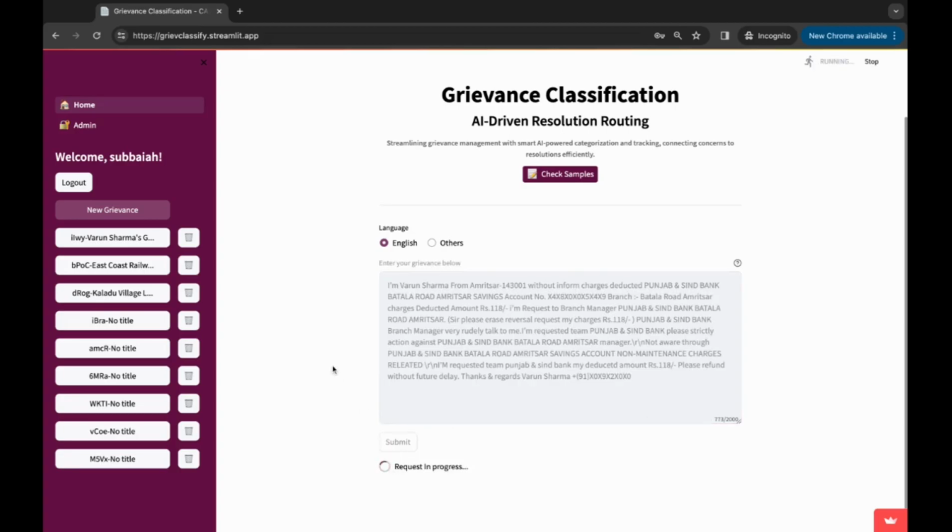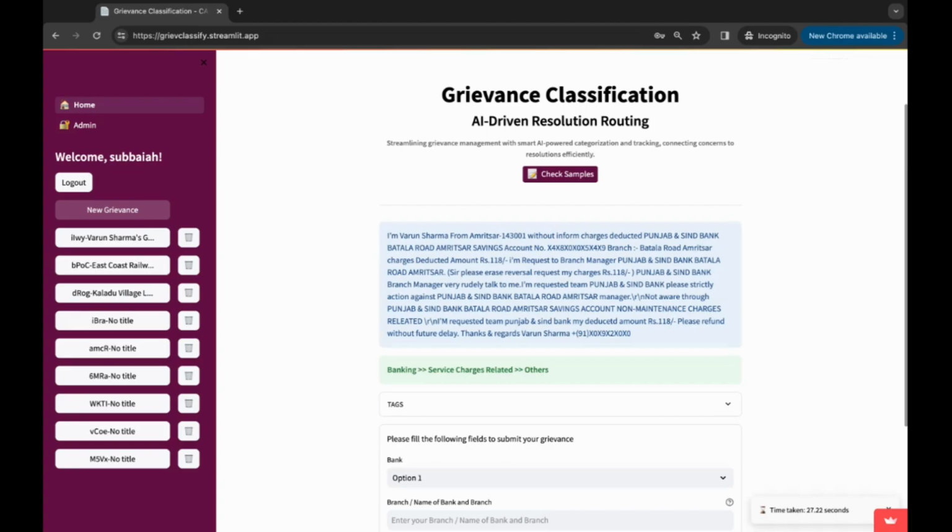As you can see, the user is not required to select categories and subcategories and then file the complaint. The AI model will automatically, looking at this complaint, get to work and do the categorization that is required. It's going to take about 10-15 seconds in this prototype, but in production, with powerful machines, we could achieve this at a much faster pace.